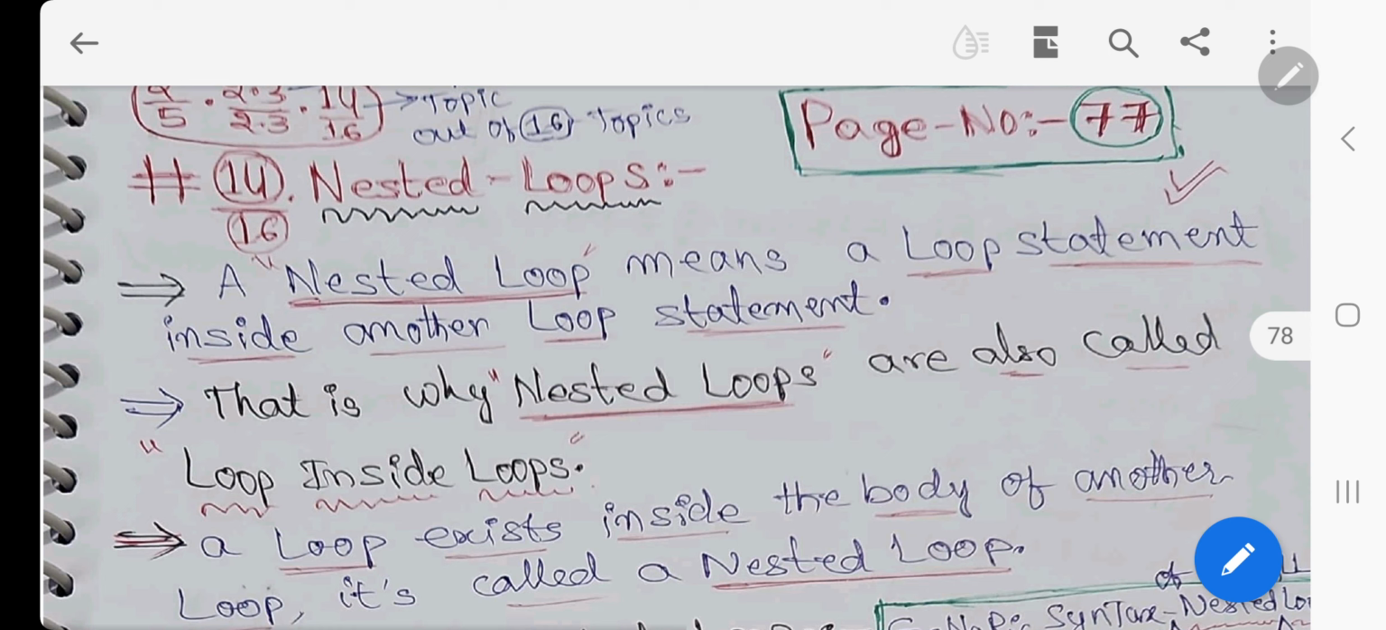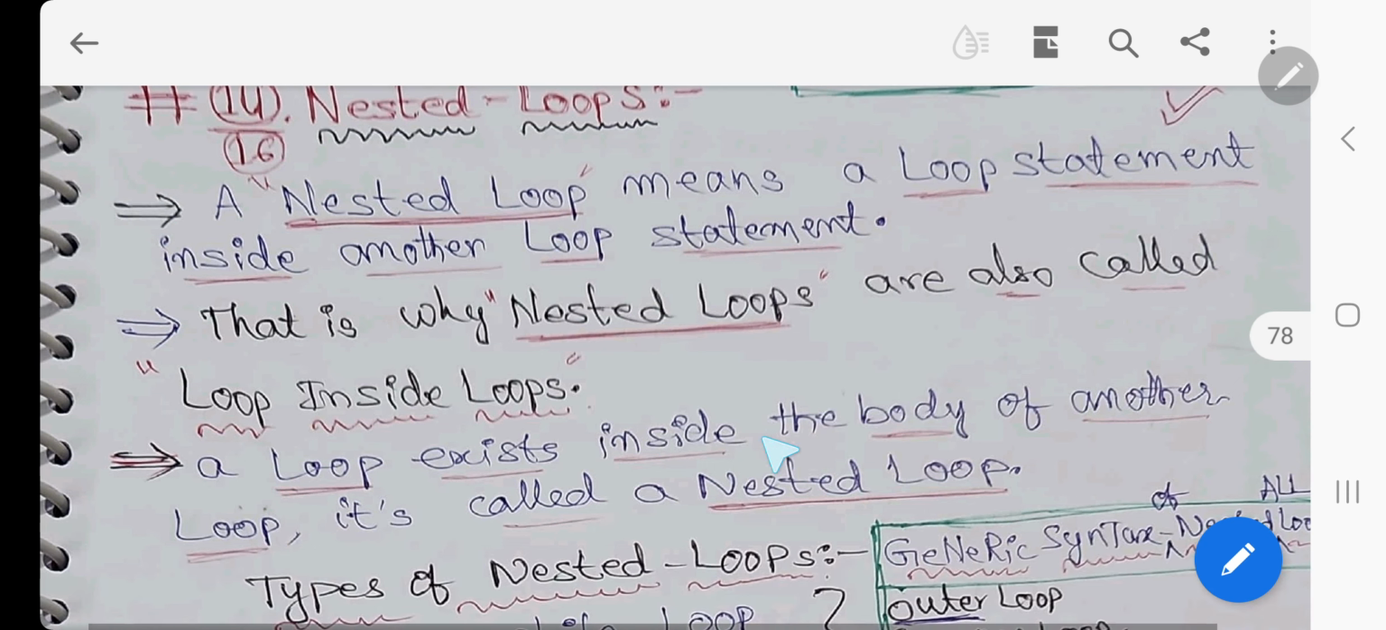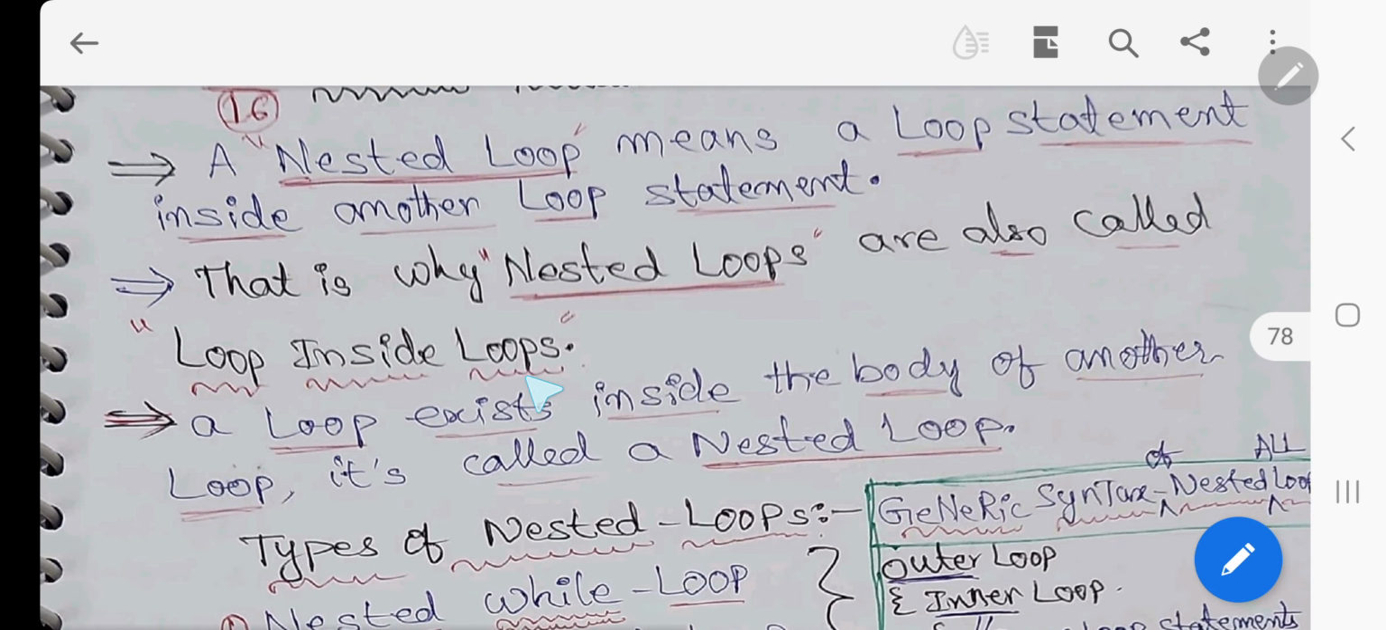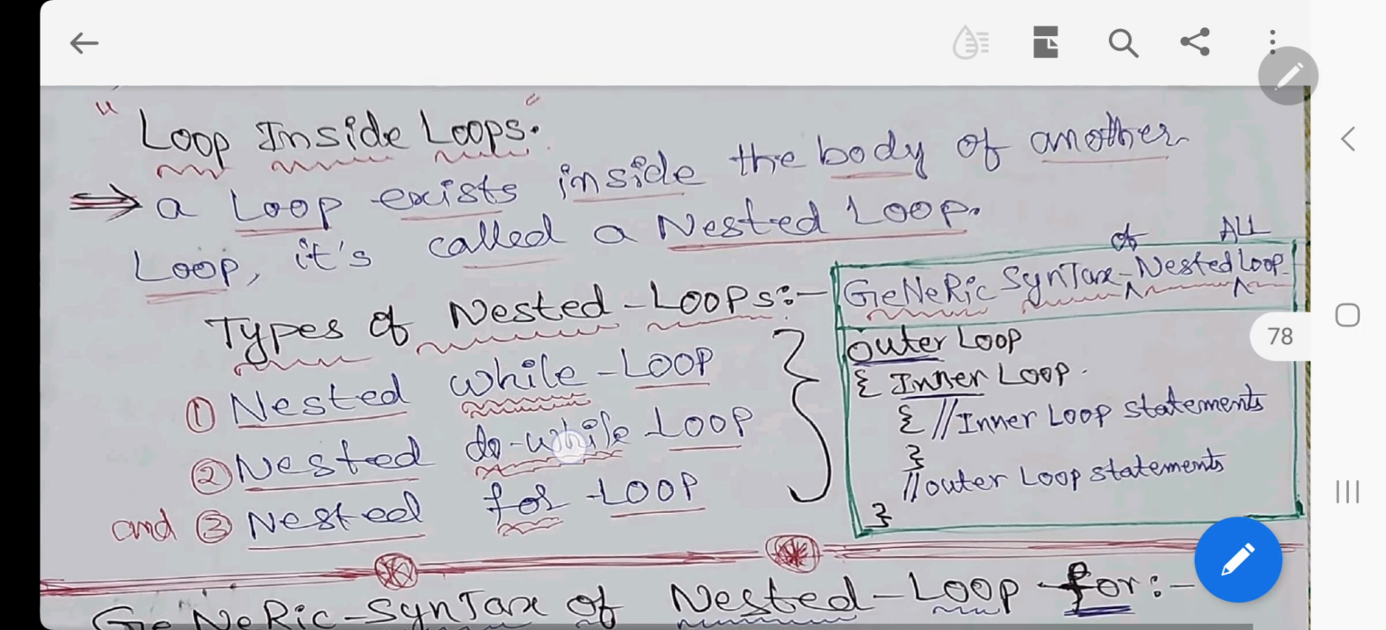Loop within loop is called nested loop. It is simple and easy. A nested loop means a loop statement inside another loop is called nested loop. That is why nested loops are called loops inside loops. A loop exists inside the body of another loop, that is called nested loop.